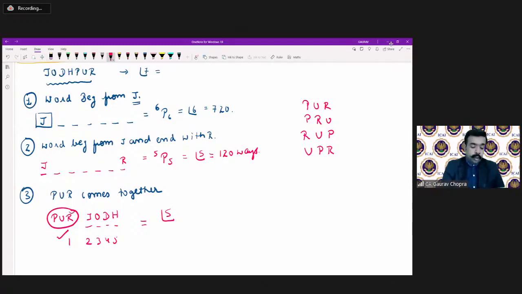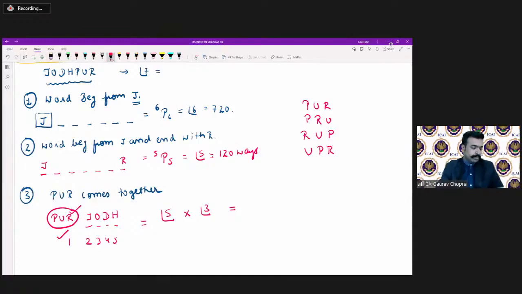So this PUR can be arranged in how many ways? In factorial 3 ways, because we are having three letters, and three letters can always be arranged in 3p3, that is factorial 3 ways. Hence the answer is factorial 5 multiplied by factorial 3.